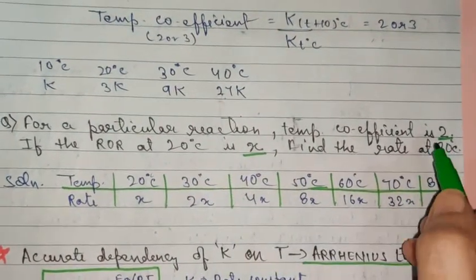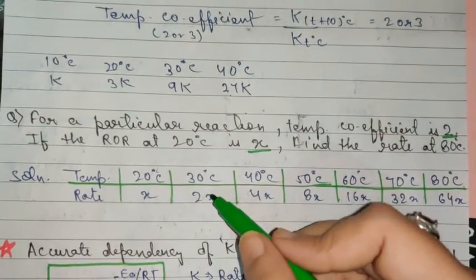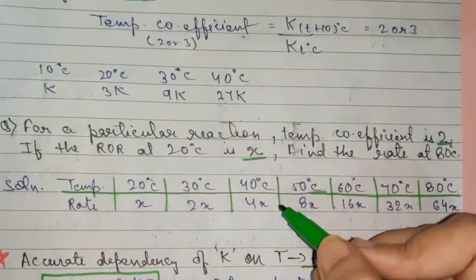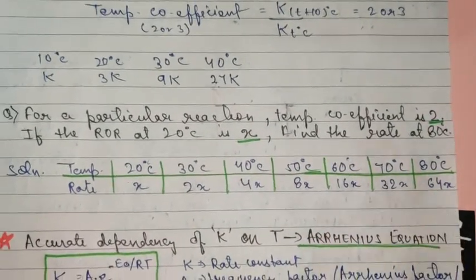And then since the value of temperature coefficient given is 2, you will double the value of rate of reaction, rate constant, at each level, and finally you'll get the answer as 64x. So I hope this is clear.